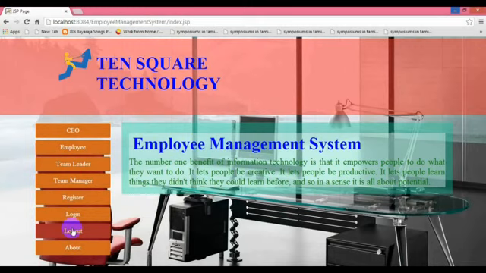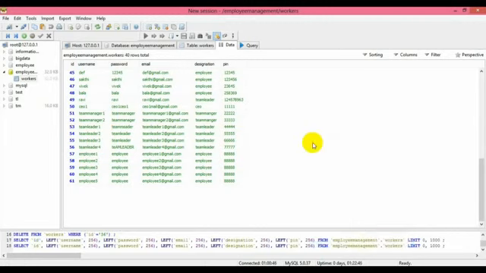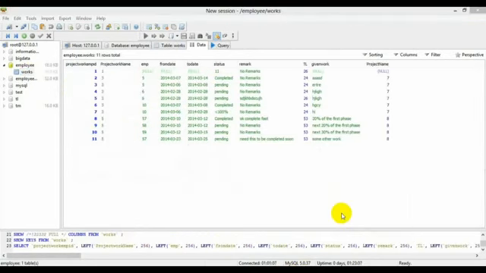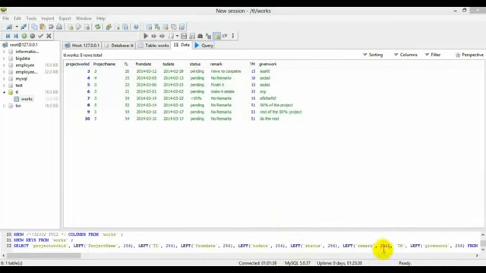We are reducing the time efficiently by using a single server with different clients, that is a team manager, team leader and employee. This is our database. We have displayed ID, username, password, employee and designation and pin code. Whatever we have entered has been stored in this database by using SQL. This is a database for the team manager and this is a team leader. The other one is an employee.